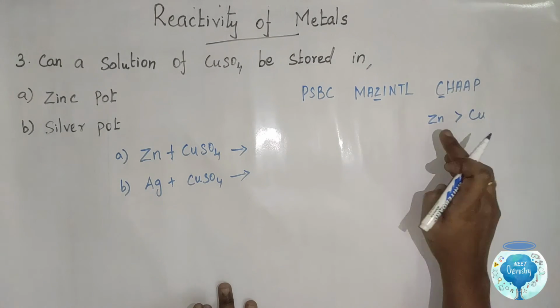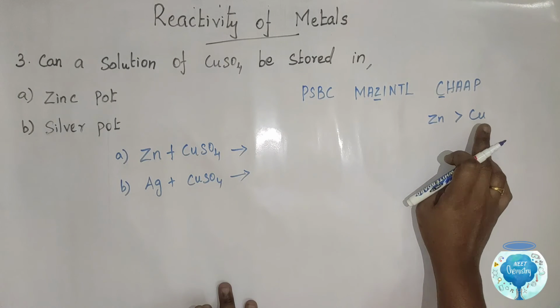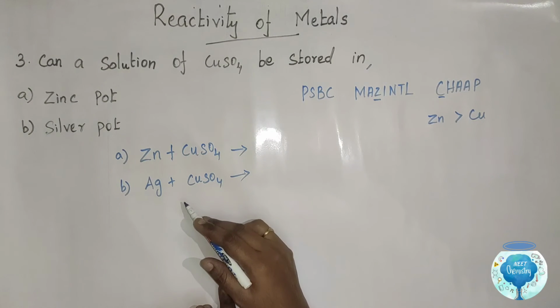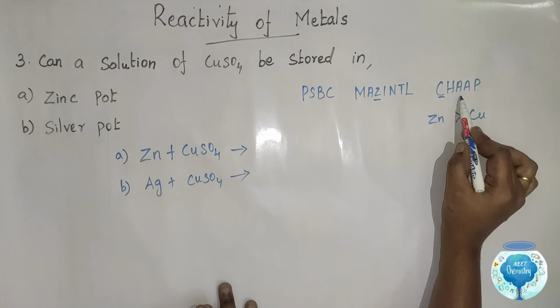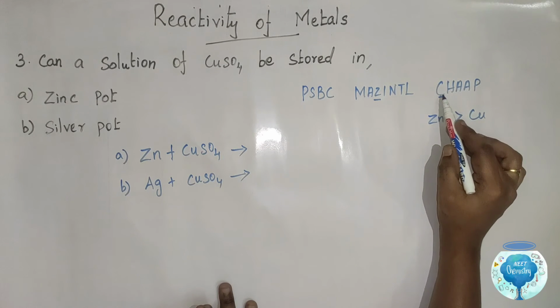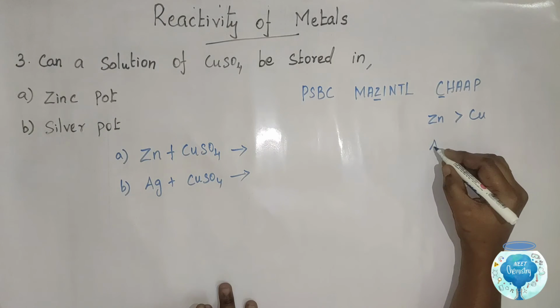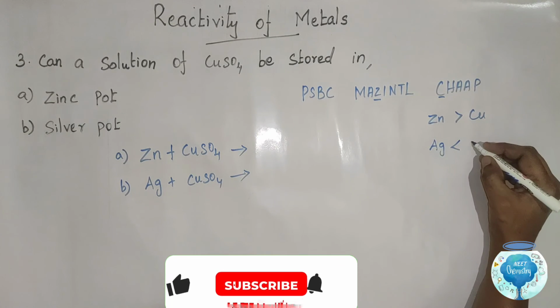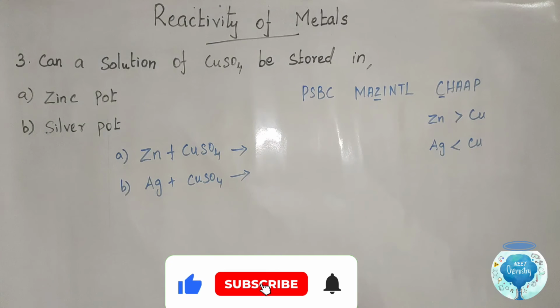In first case, zinc is more reactive than copper. In second case, silver is present in chop, and copper is present in chop. So silver is less reactive than copper.